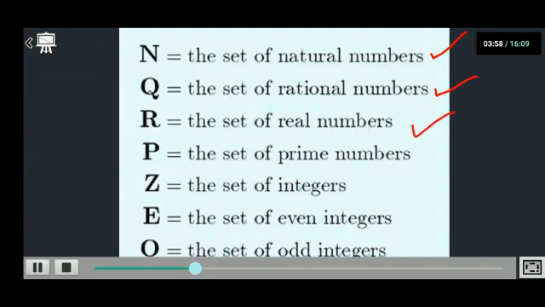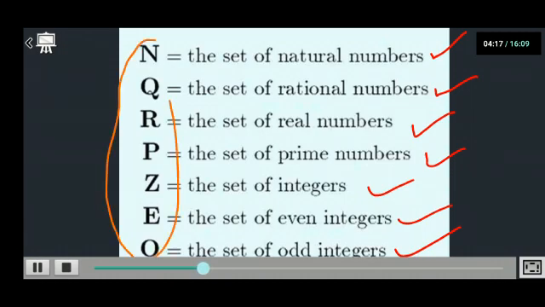Then the set of rational numbers, set of real numbers, set of prime numbers, integers, even integers, odd integers. You can write so many sets in this form. Everywhere a capital letter is used to represent the set.